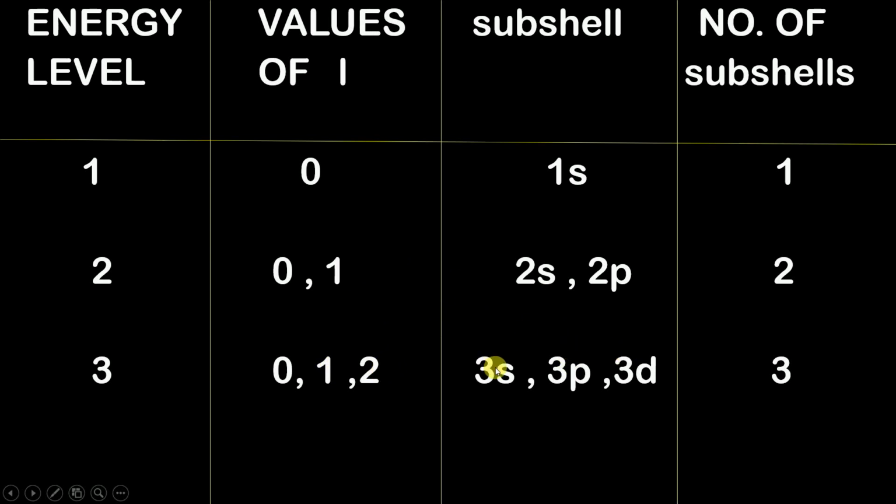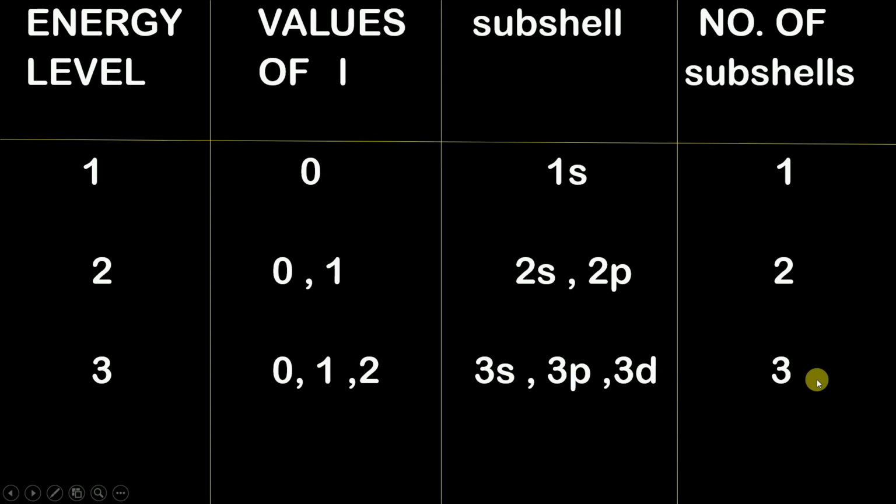And since these s, p and d are present in the third energy level of an atom, I have written them as 3s, 3p and 3d. Now how many subshells are present? Obviously 1, 2 and 3. So the number of subshells present in the third energy level is 3.